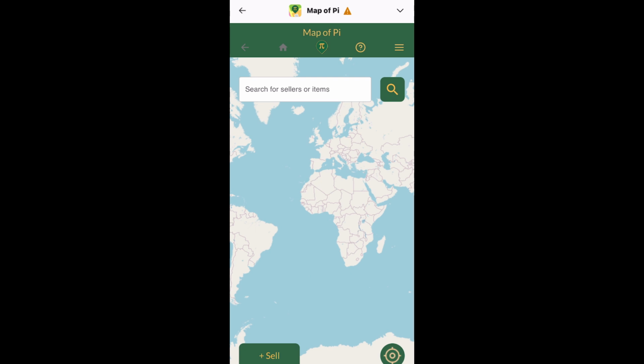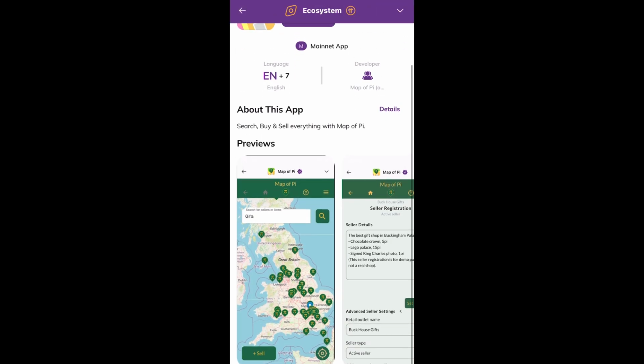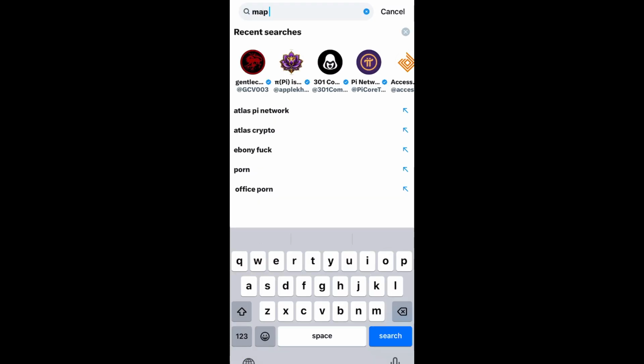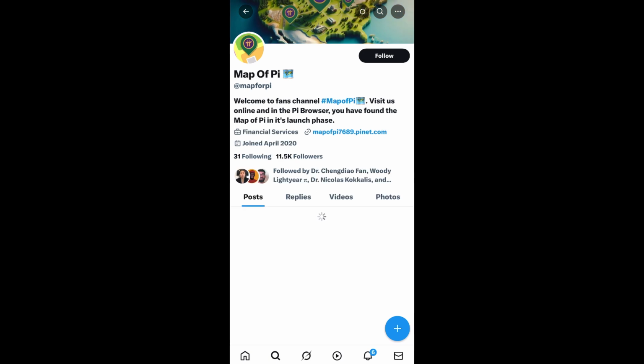So once you decline, this is another problem I found out about what's going on here. Before I continue, let me take us back so that you guys will understand what I mean by the issue. If you look at the image that they presented here, they are saying that once you open up this app, you're going to see everybody that is using or selling Pi. It says search, buy and sell everything with Map of Pi. Now let's go to Twitter and see if we can find Map of Pi. So I'll go here and search Map of Pi. There you go. They actually do.